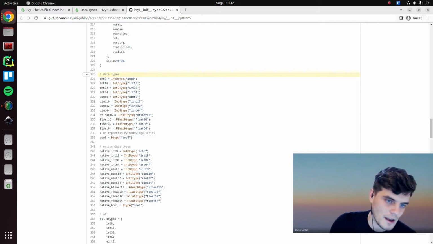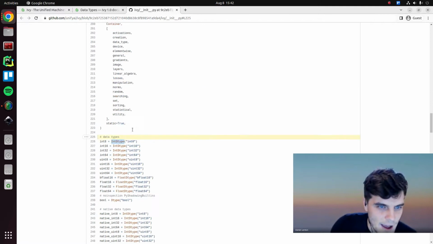So you can kind of imagine these types as being a subset of the string class where there's only a very particular set of strings which we can represent.